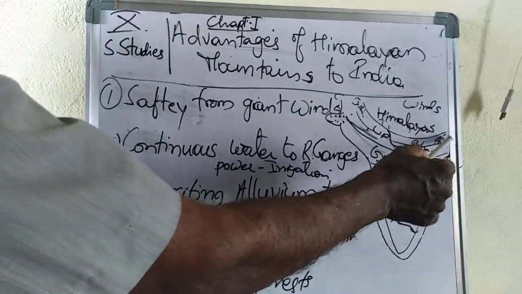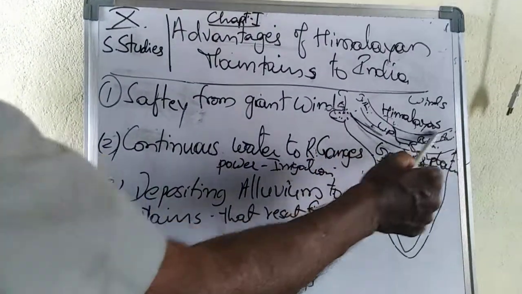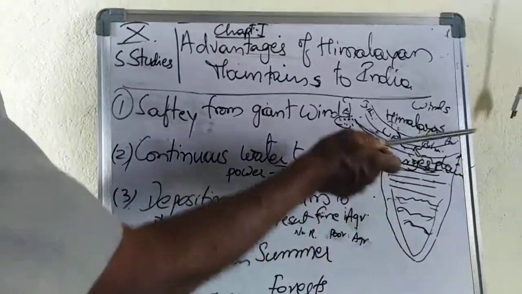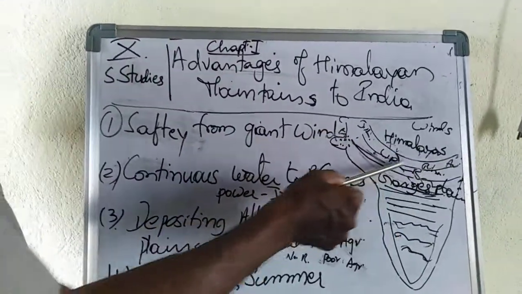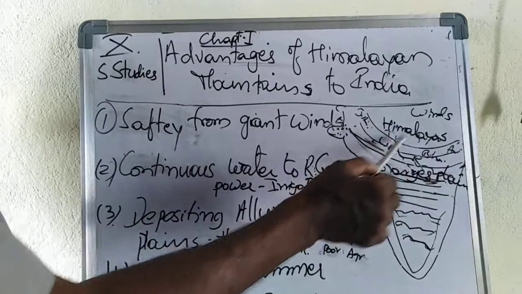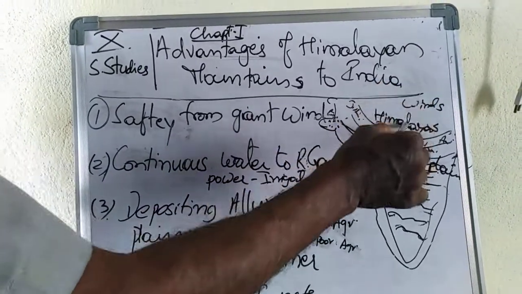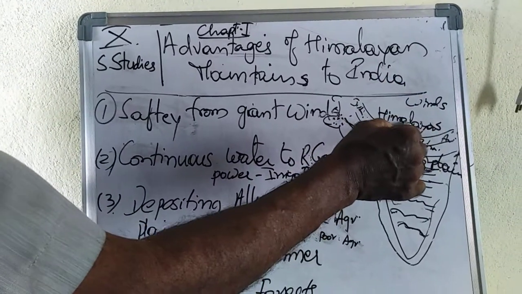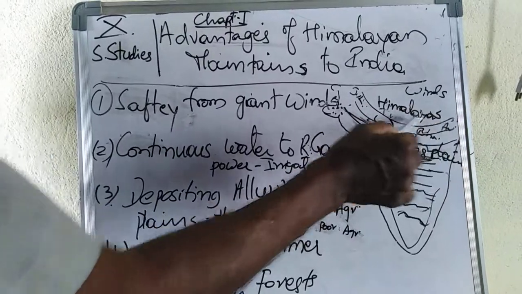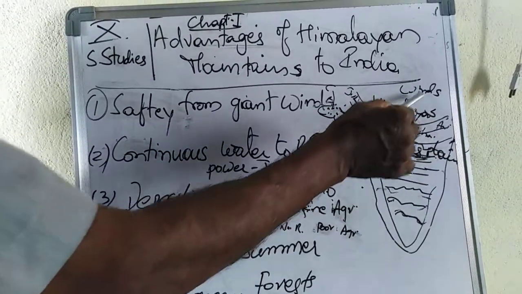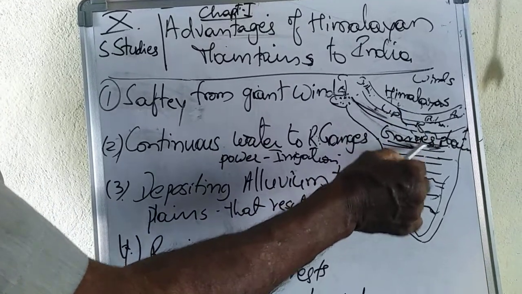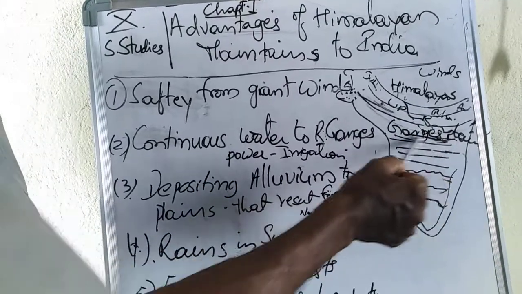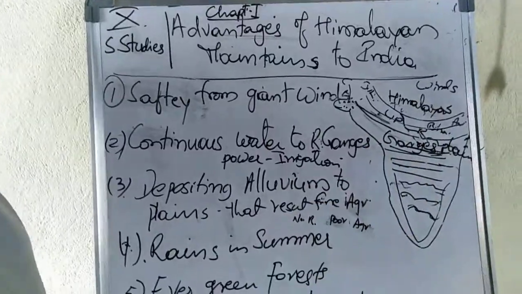Therefore, these Himalayan mountains are breaking those winds here only. If these Himalayan mountains were not there, the winds would blow into India and damage all these plains and other lands also.